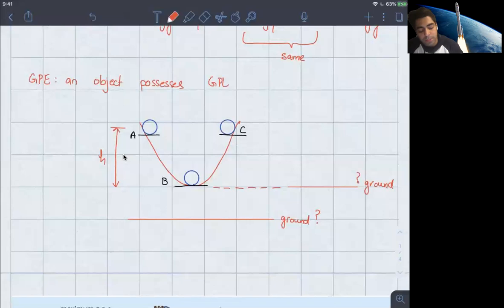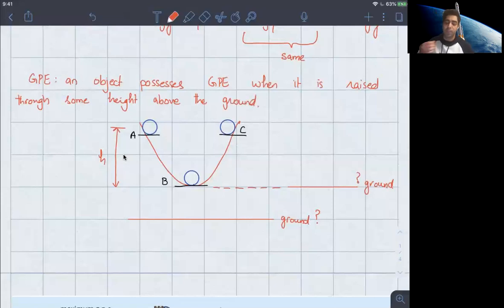So an object possesses gravitational potential energy when it is raised through some height above the ground. Well, that's just loosely speaking.